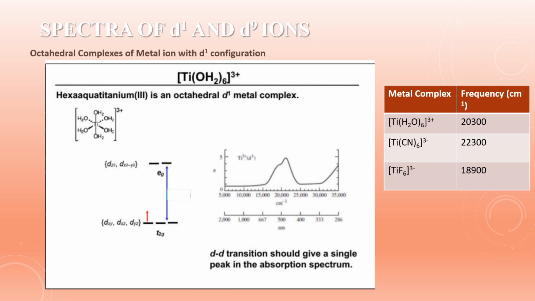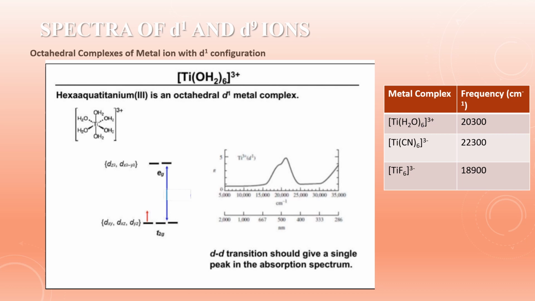It is shown here, the band is at 20,300 centimeter inverse. The energy corresponding to this wavelength corresponds to green and yellow light, which are absorbed from the white light, while the blue and red portions of the light are emitted. So the titanium solution of this complex will be purple. The intensity is weak because d-d transitions are Laporte forbidden, but there is some relaxation.